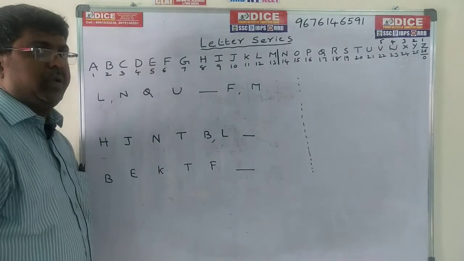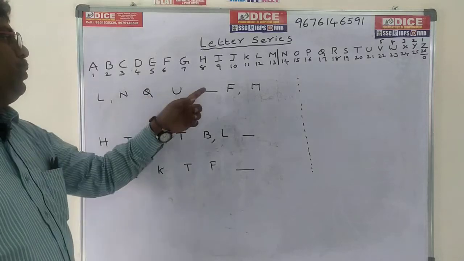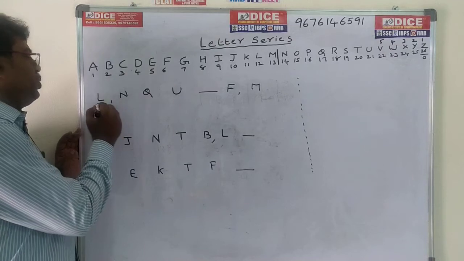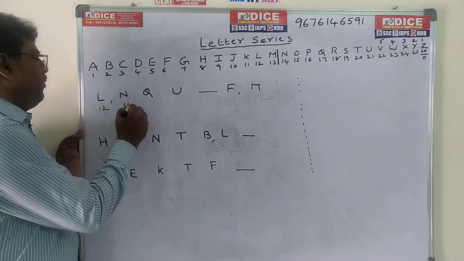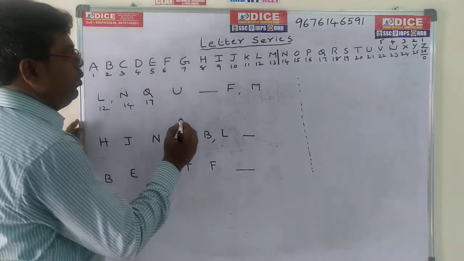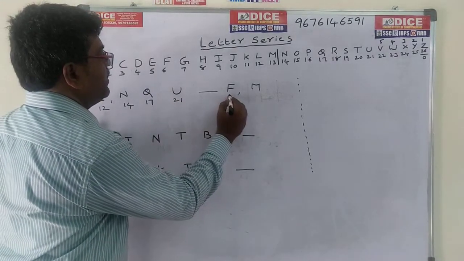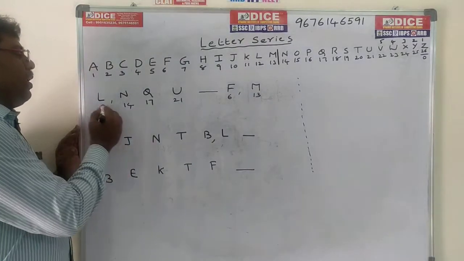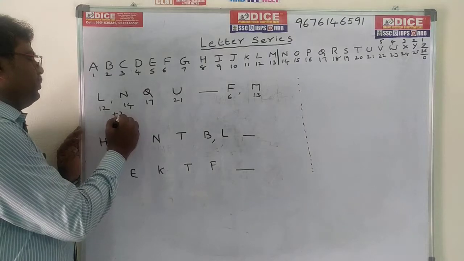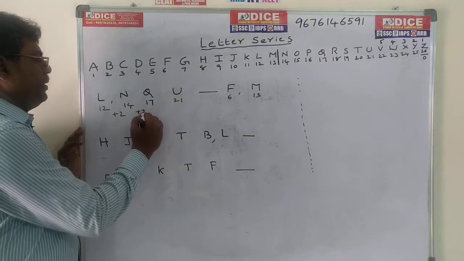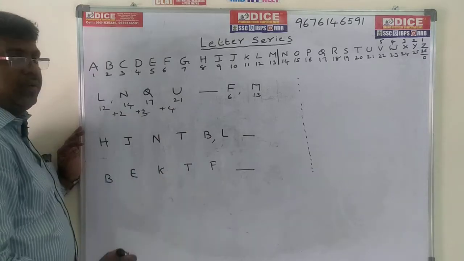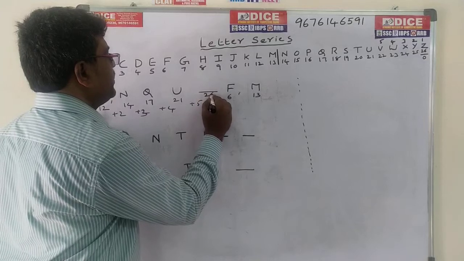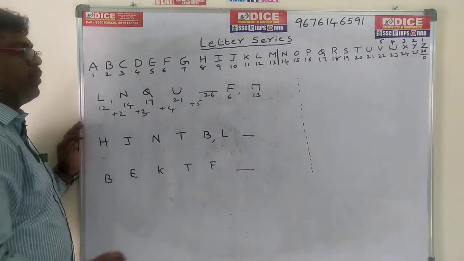Now come to the next problem. L, N, Q, U, dash, F, M. First of all, go for the numbering. L means 12, N means 14, Q 17, U means 21, F means 6, M means 13. Now observe that the differences are plus 2, plus 3, plus 4. So automatically the next difference becomes plus 5, and the next value becomes 26.